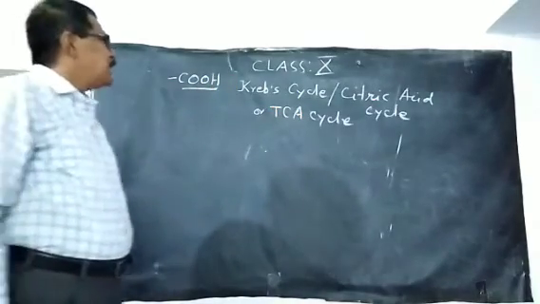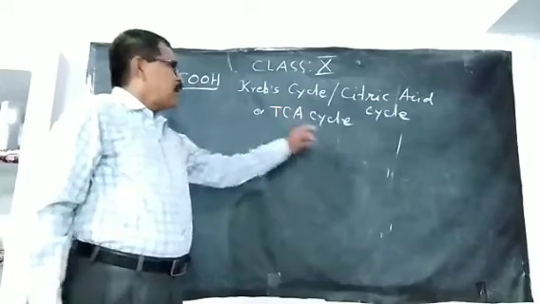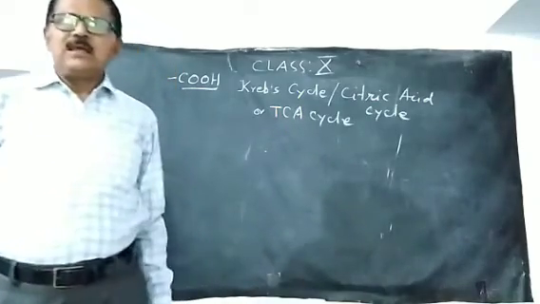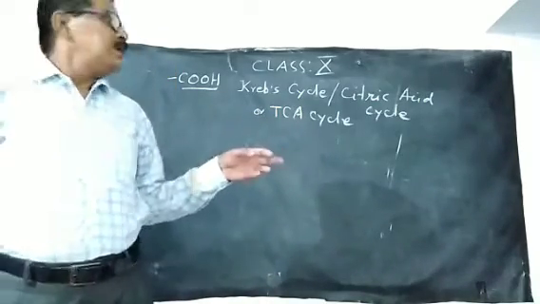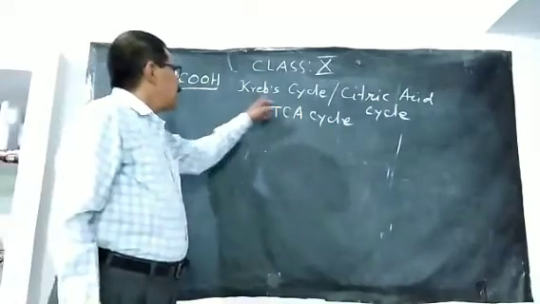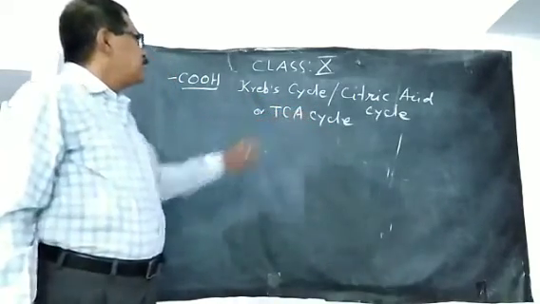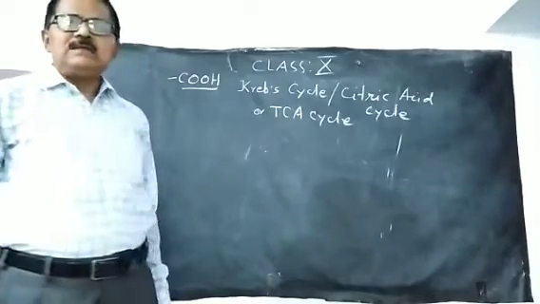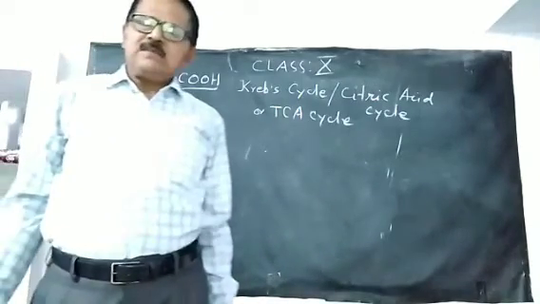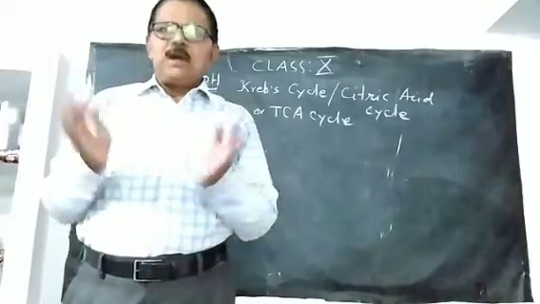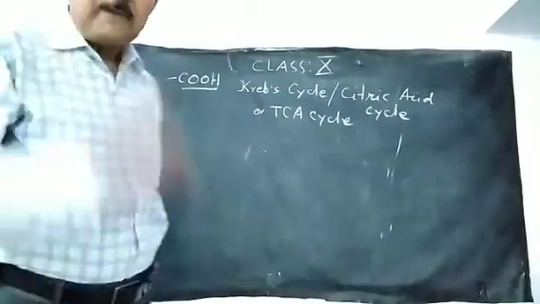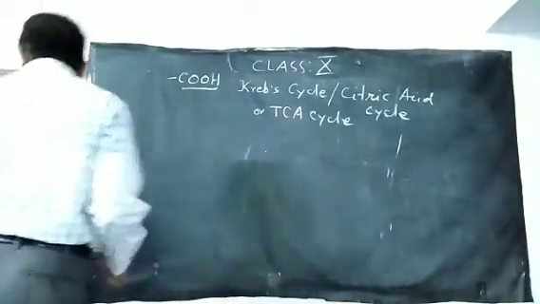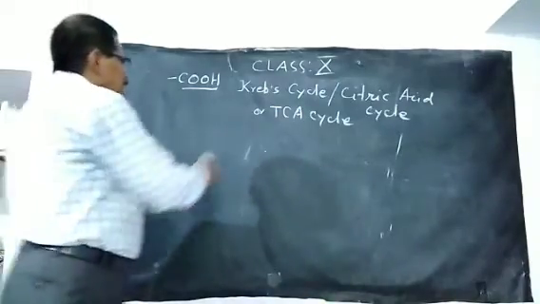So it is known by three names: Krebs cycle, citric acid cycle and TCA cycle. This takes place within the mitochondria. But what happens, that we will see in this video.